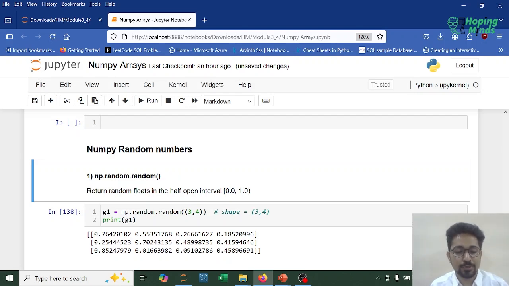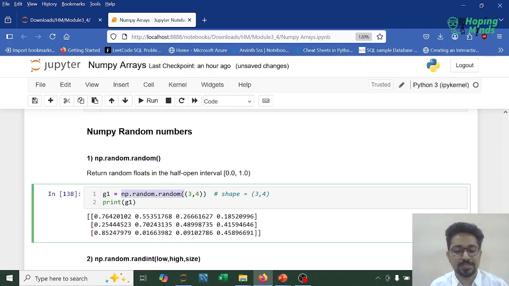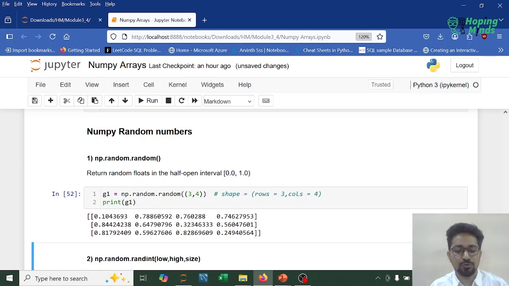So np.random.random returns random floats in the half open interval. What is the interval used? The interval used is 0.0 to 1.0. So over here I'm passing np.random.random 3, 4. 3, 4 indicates rows and the columns. So how many rows do we have? Over here I'm passing 3 rows. And how many columns do I have over here? Over here I'm having 4 columns.